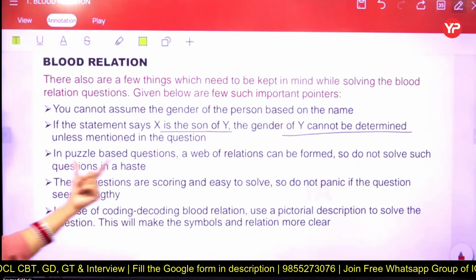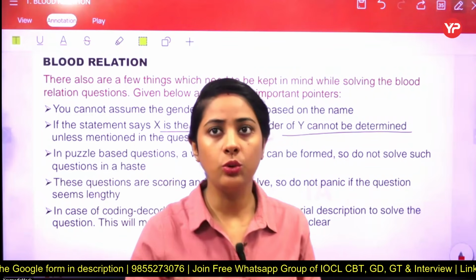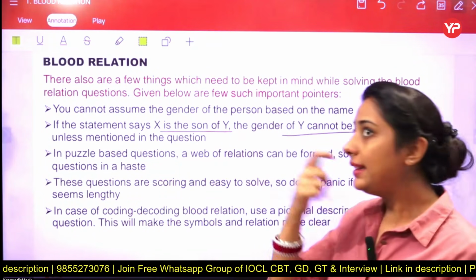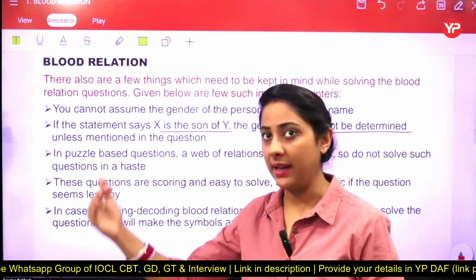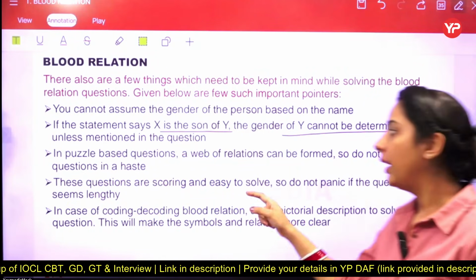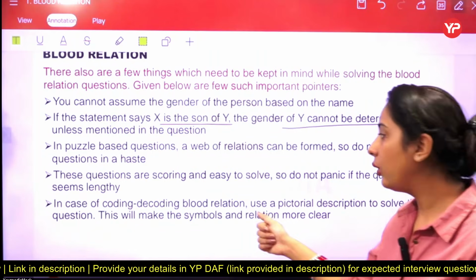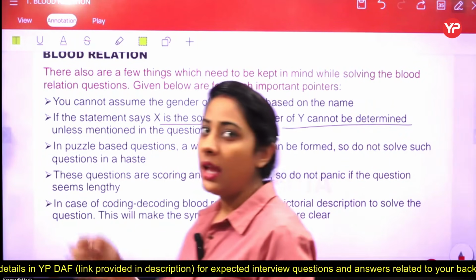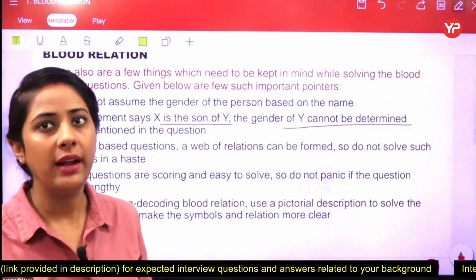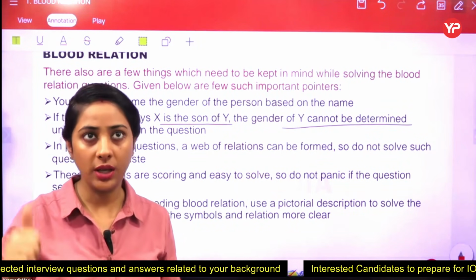Now the third number. In a puzzle based question, questions are in the form of a puzzle, and you know that puzzle means what. And in that scenario, how to crack that questions, you just have to work in a calm manner. They are just saying that. Now the last line, in a coding and decoding blood relation, we just have to use a pictorial description. And in the topic of blood relation, all we have to do is a pictorial figure point out to solve the question. Okay, got it?